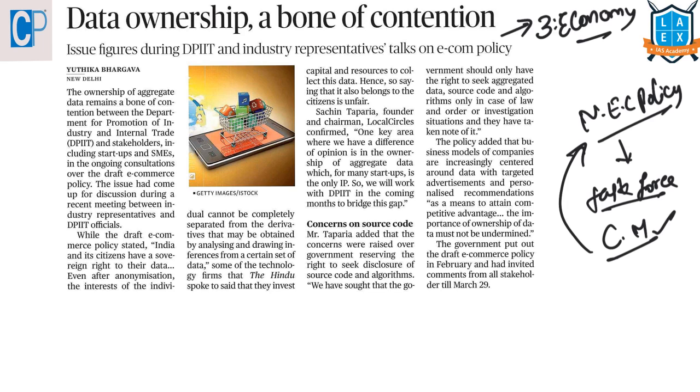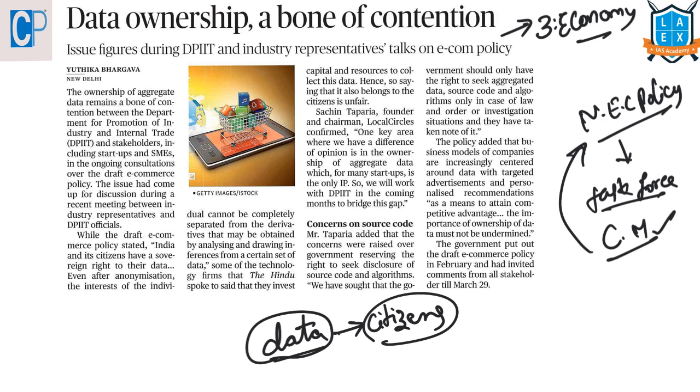In one of its recommendations, this task force has stated that the data of these online companies that are operated in India, regarding the citizens of India, should be stored within the territory of India, and also these citizens will have a complete right on their data. That means this data cannot be utilized without the consent of the citizen. There is one recommendation like this in the draft National E-Commerce Policy.